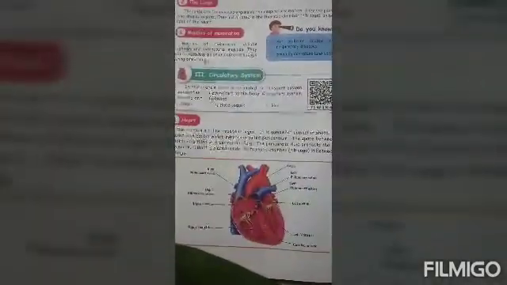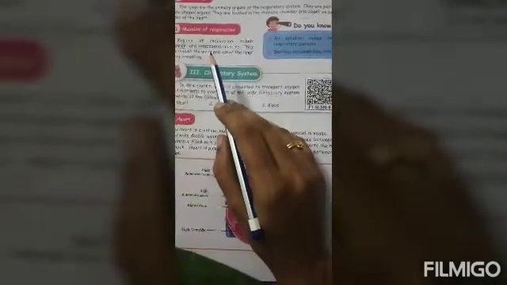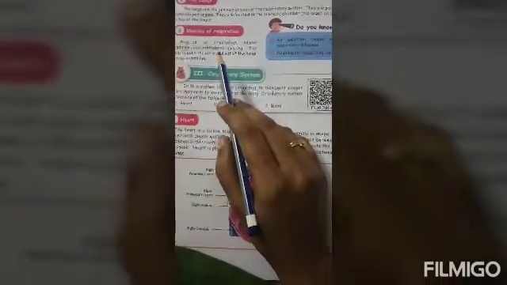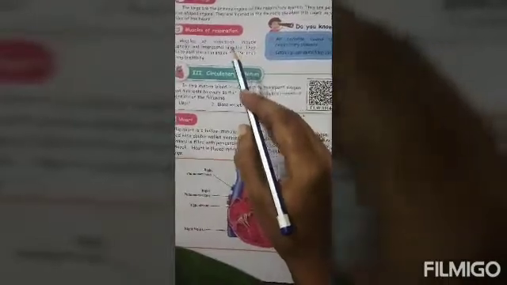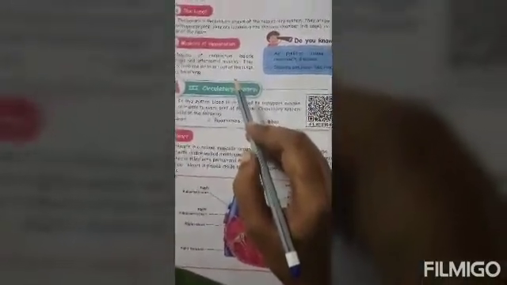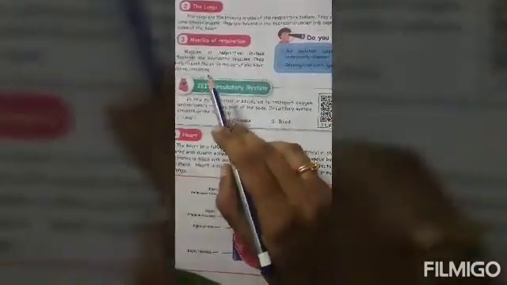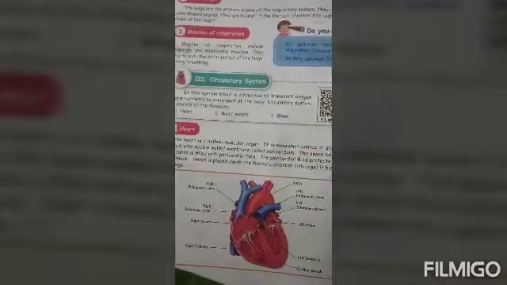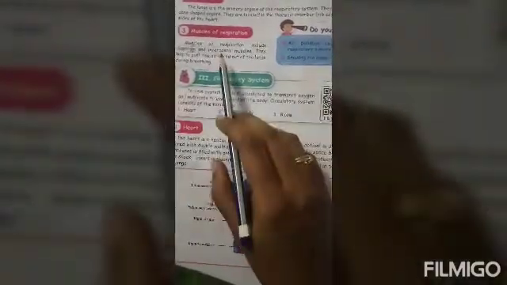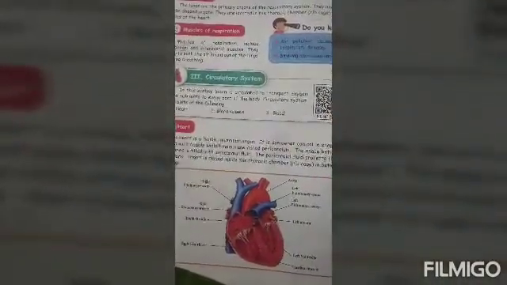So this is a type of muscles. The diaphragm is a muscle between your lungs and stomach that helps you to breathe. Intercostal muscle means it runs between the ribs. In the rib cage, it will be running between the ribs. So they help to push the air in and out of the lungs during breathing. During breathing, the air is pushed in and out because of these two muscles. Okay, children, today we have seen about the respiratory system.